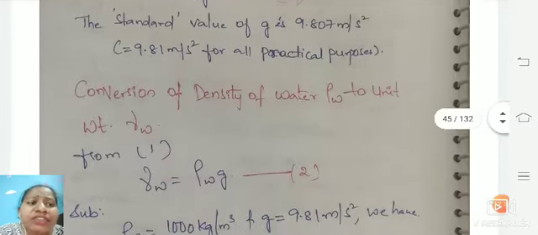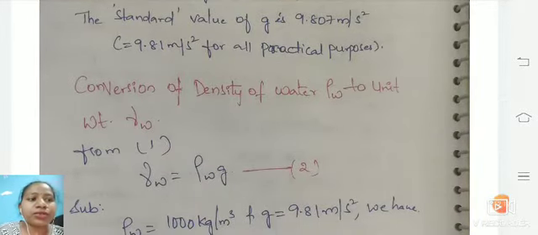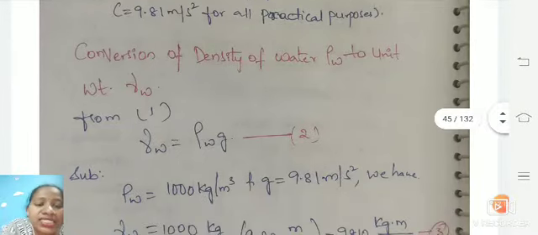And the conversion of the density of water, rho w, to unit weight: the equation is gamma w is equal to rho w into g. This is our second equation.